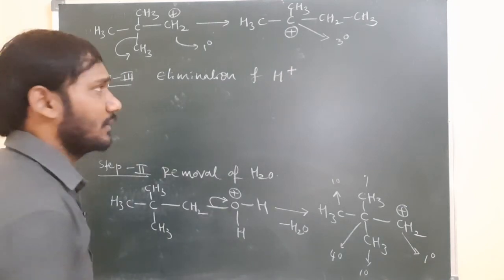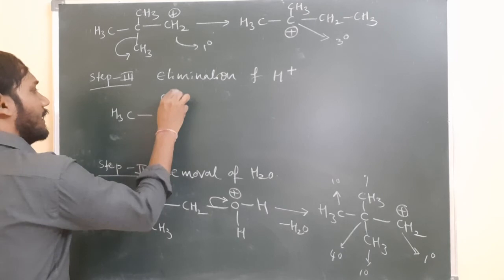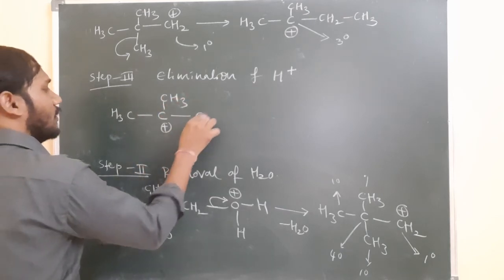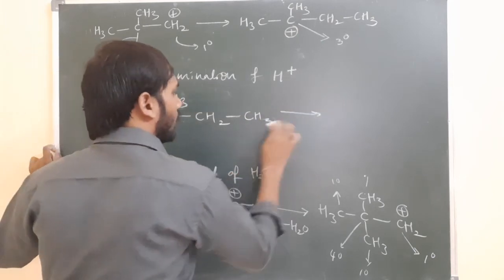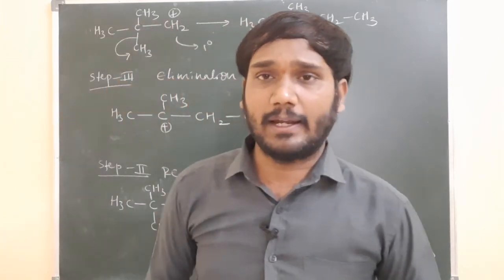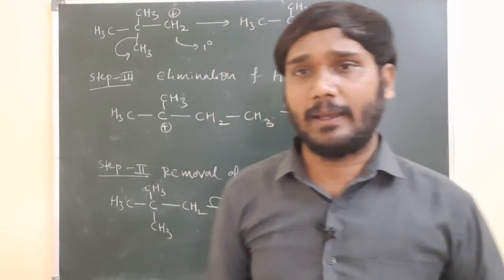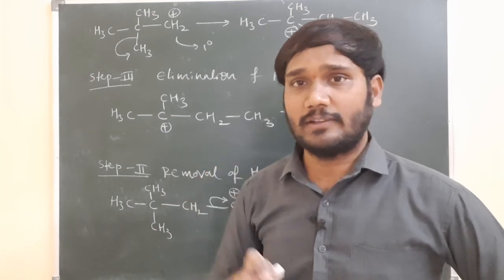So how is H plus removed? Let us see here. CH3 and carbon, here CH3, this is a positive charge, and here CH2 and this is a CH3. Now here also we have to follow the Saytzeff rule. What is the Saytzeff rule? Hydrogen is eliminated from the carbon which has the lesser number of hydrogens.